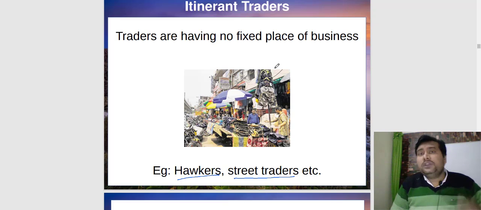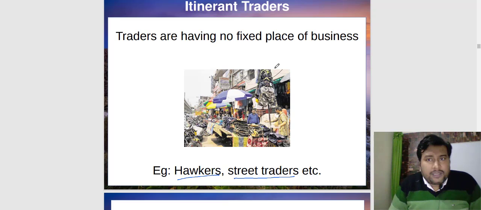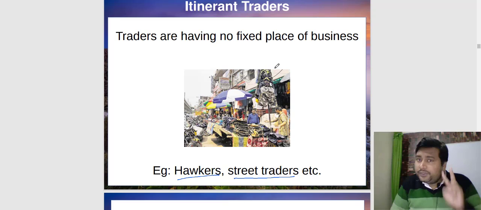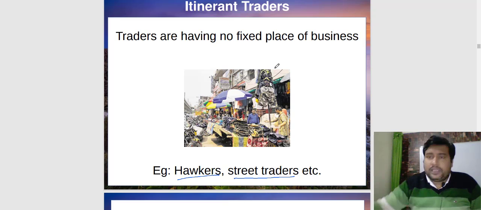That is considered as a fixed shop. But we are talking about the vegetable seller who is selling the vegetable on a cart, moving from one place to other place. So, bachcha dekho, this is very important for MCQ. Types of retail trade, two. Itinerants and the fixed shop. Okay.